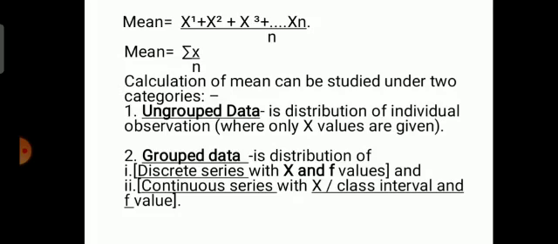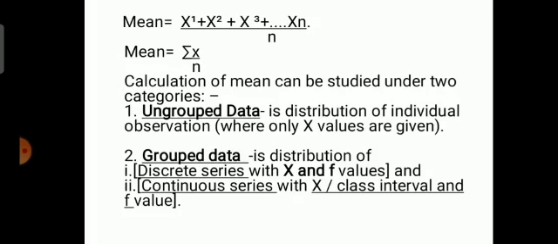Then second category is grouped data. In grouped data we will be studying two subcategories. One is a discrete series, with x and f values, that is, individual values are given and f values are given.